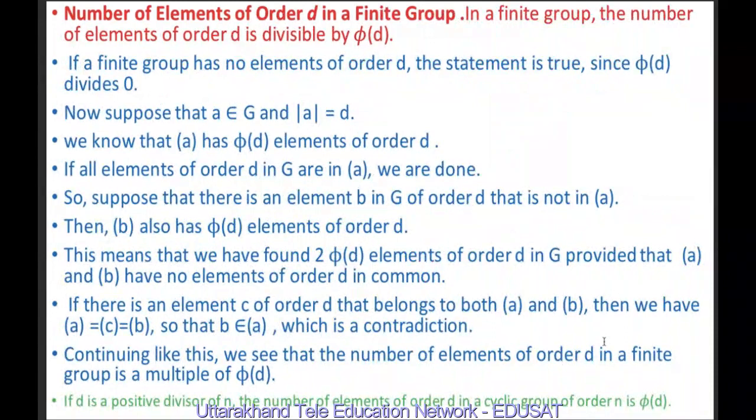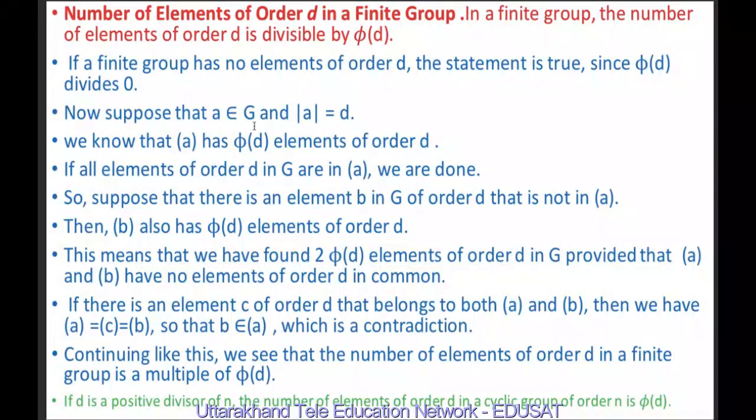Now, the number of elements of order d in a finite group. In a finite group, the number of elements of order d is divisible by phi(d). If a finite group has no elements of order d, then the statement is true since phi(d) divides 0. If it has no such element, the number of elements of order d is 0, and since phi(d) divides 0, the statement is true.